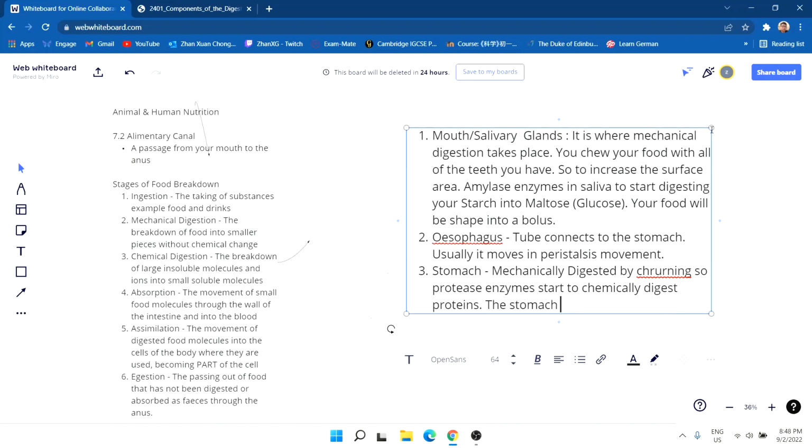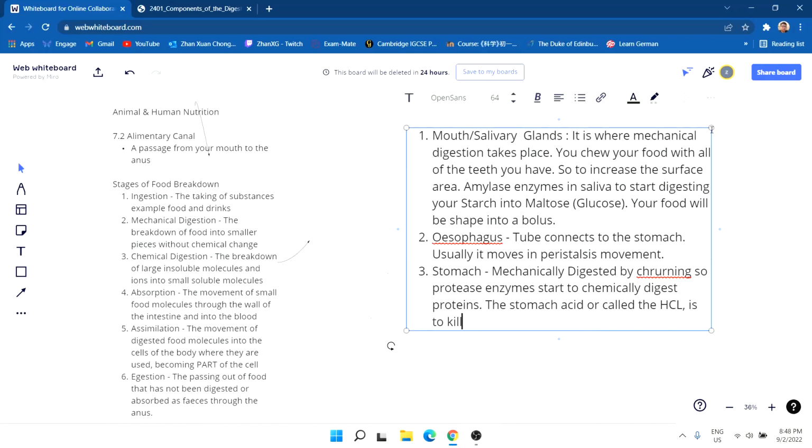The stomach acid, called HCl, hydrochloric acid, is to kill bacteria in food, so the optimum pH can do its job.